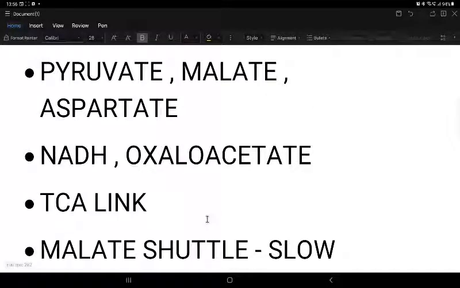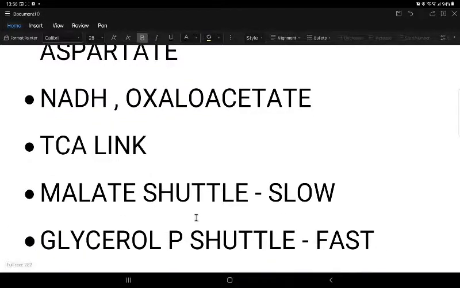Thank you. I think this will cover everything about the shuttle. There's nothing much more than that. Just remember these differences between these two. These two form the major chunk of the question and answer.